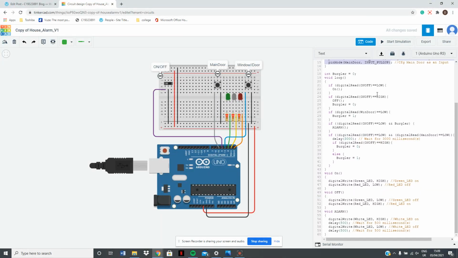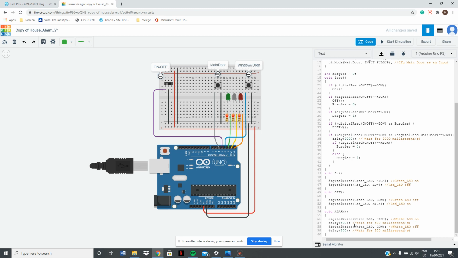I have my loops set up, but before I start talking about that, I want to talk about my functions: on, off, and alarm. So when it's void on, the green LED will be high and the red LED will be low, so the green will be on. This means the system is on and activated. When it's in off, the red LED will be on and the green LED will be off. This means the system will be off, even though there will be power coming from the Arduino. The system itself won't be activated even if I push any of these buttons down.